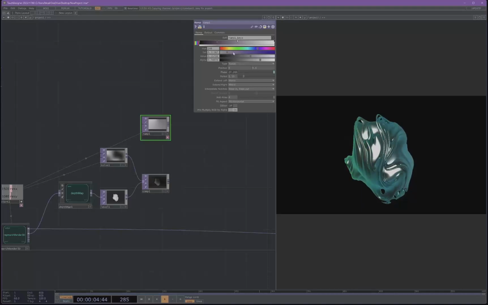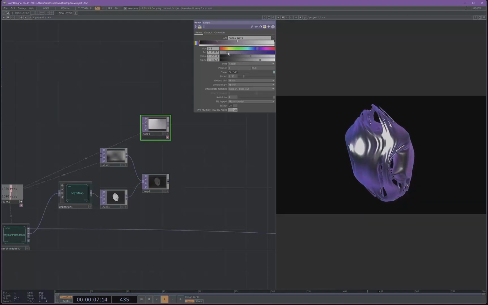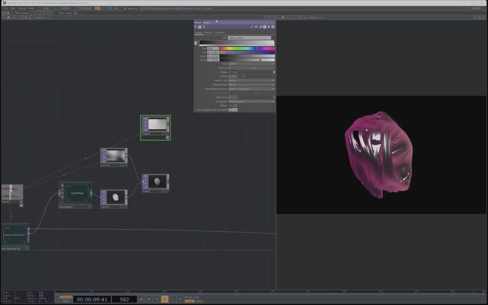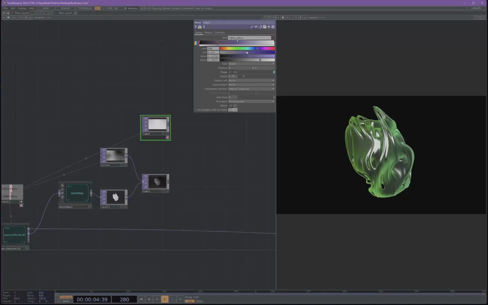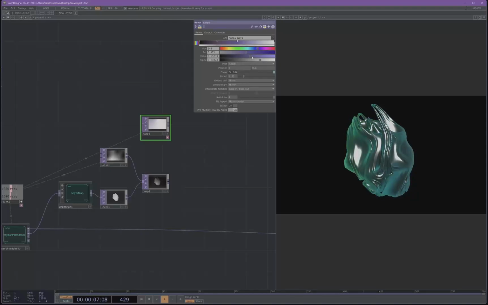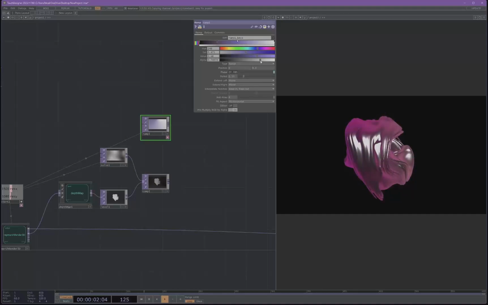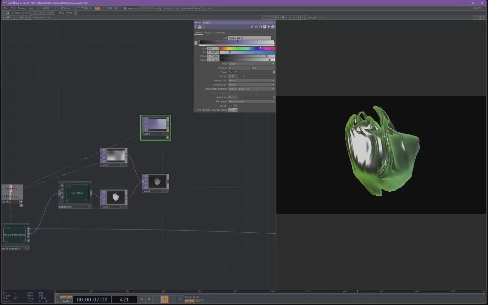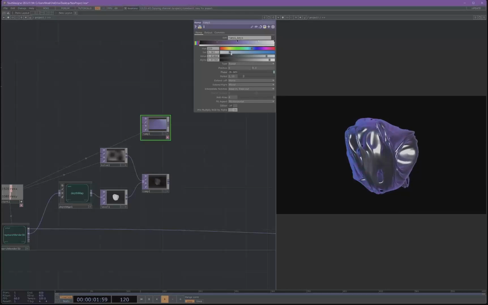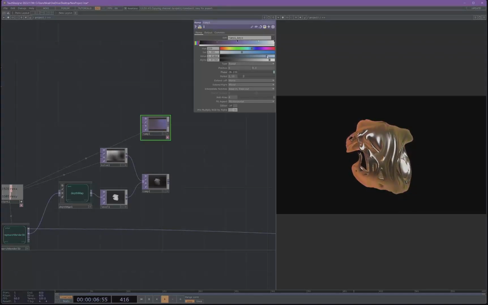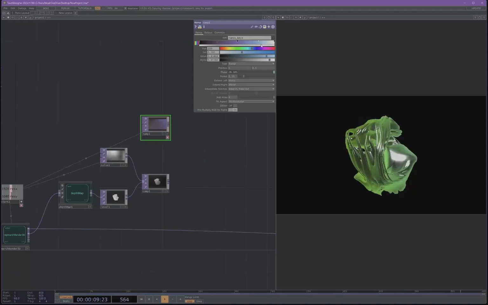Dark blue. And then lighter blue here. Cool.